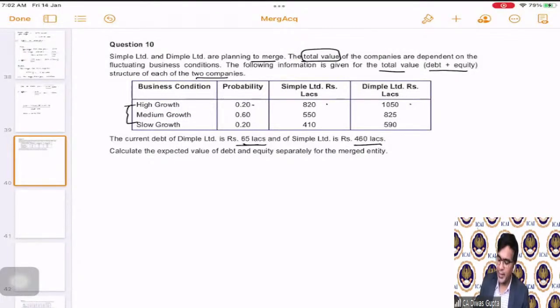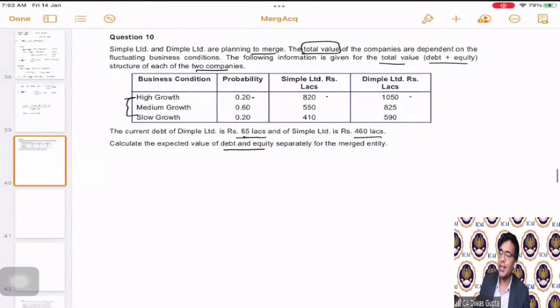Calculate the expected value of debt and equity separately for the merged entity. Now they are saying that both of them are going to merge. So just calculate the expected value of the debt and equity for the merged entity. First of all, we need to calculate the debt and equity separately for both the separate companies, correct? Then only we will be able to calculate the merged debt and equity, correct?